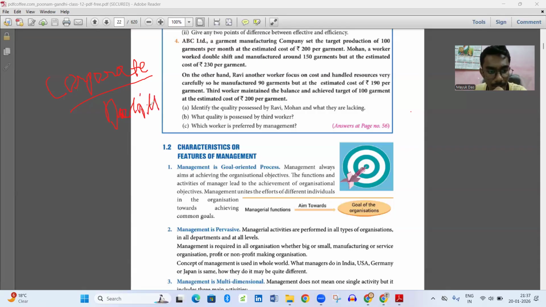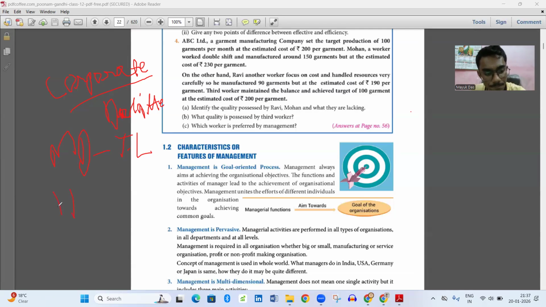In Deloitte, everyone works at their desks, but everyone has their HR. Above HR there is also a chairman or MD. The MD is the top level manager, the boss.